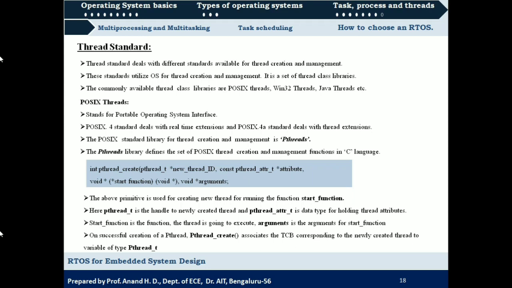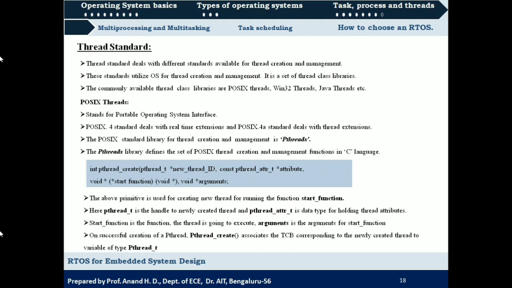Here pthread_t is the handle to the newly created thread. So that forms the gateway for data exchange between the different threads. And pthread_attr_t, that is the pthread attribute type, will be the data type of attributes of the newly created pthread. And the arguments, what we are seeing in the second line, will be the parameters that will be passed when we want to define or declare a new function with the name start function.